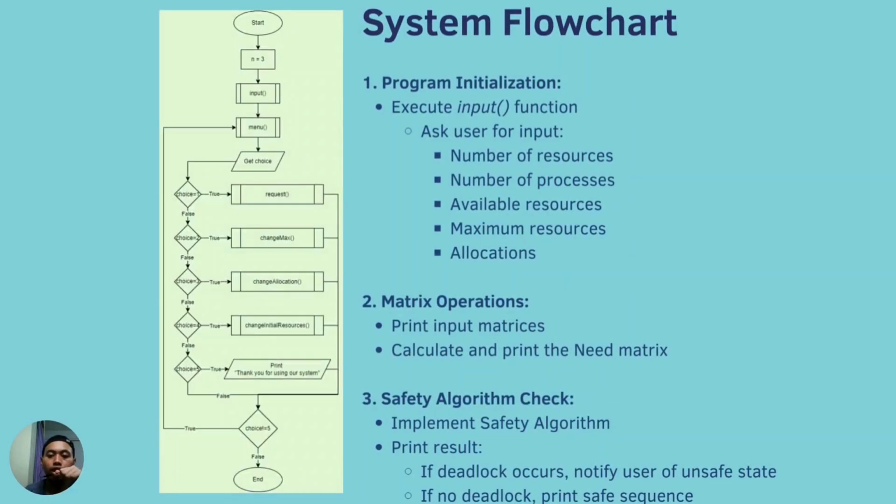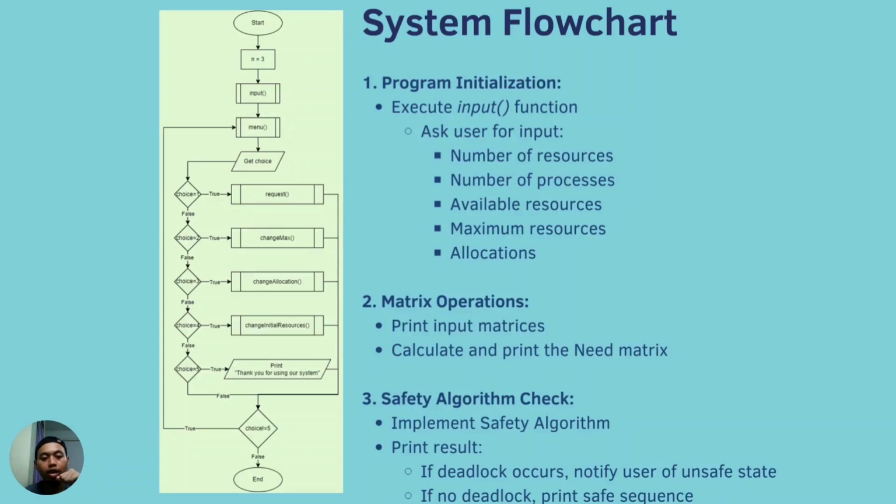So for the system flow, initially the program executes the input function, where it asks the user for keyboard input. First it asks for the number of resources in the operating system simulation, then the number of processes. Then it asks for the matrices, which are the available resources, maximum resources, and the resource allocation to initialize the operating system simulation.